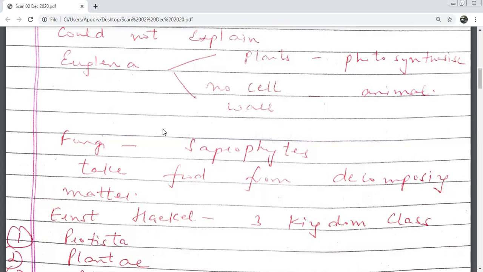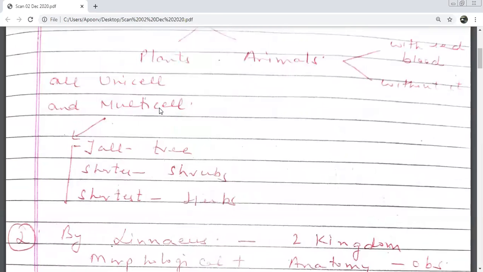Okay, fine. Now, according to them, what were the categories? Unicellular and multicellular plants were put in the same category. Though he said animals are of two different categories, but of course in one kingdom. What were the two different categories? Animals with red blood and without red blood. Fine. Now we move on to Linnaeus.